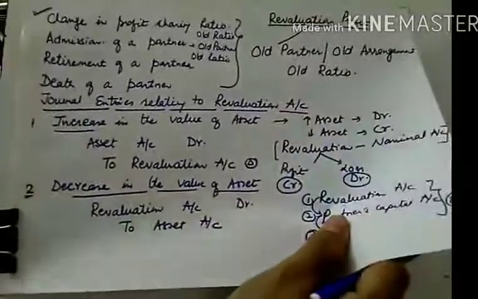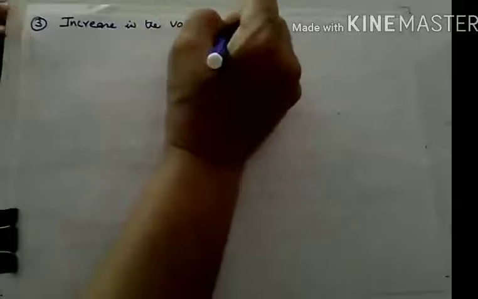So now let us do the third entry. The third entry will be related to an increase in the value of liabilities.